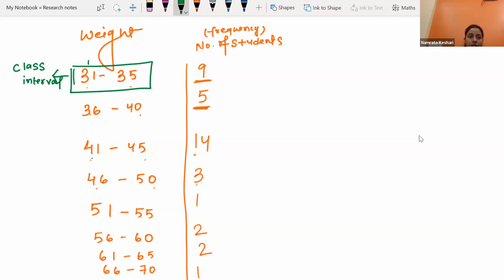Now ये जो first number हम यहाँ देख पा रहे हैं इसे कहते हैं lower limit. Okay, lower limit of this class interval is 31. And upper limit of this class interval is 35. Getting it? Now the next class interval is 36 to 40. Here lower limit of this class interval is 36 and upper limit of this class interval is 40.